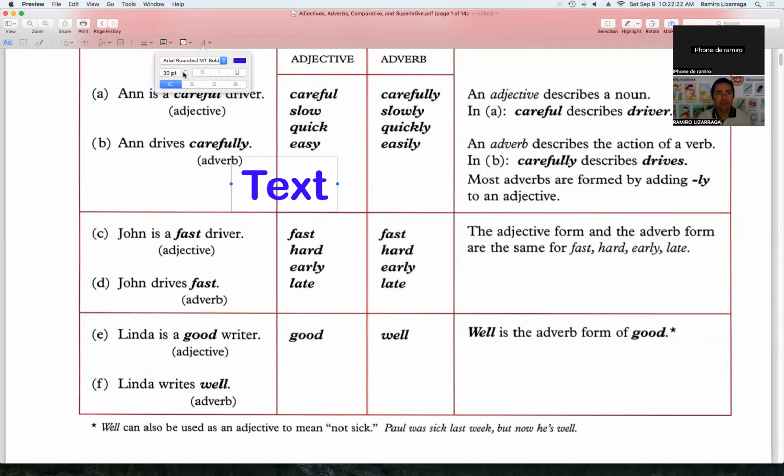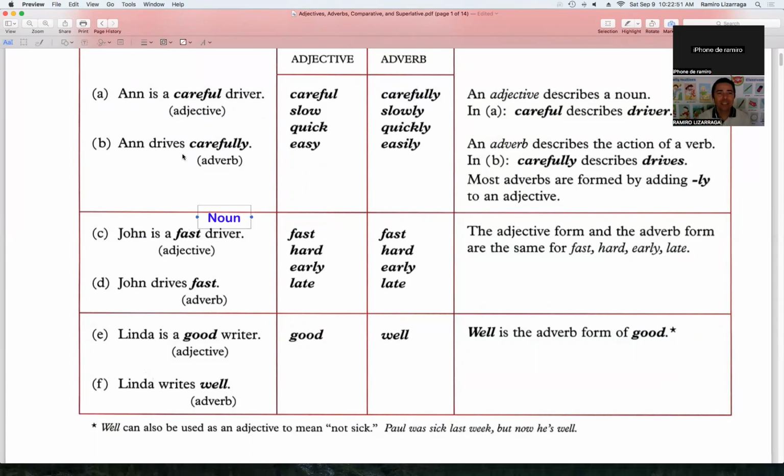The driver is the noun. Okay, so this is the noun right here.